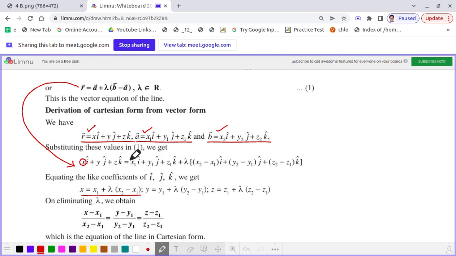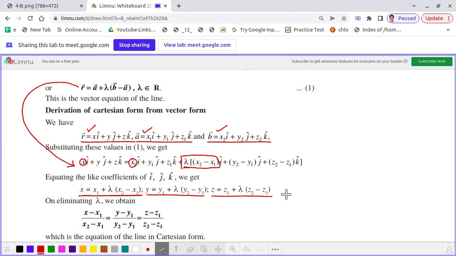It is x1 plus lambda into x2 minus x1. Correct? That's what we have written here, that x equal to x1 plus lambda into x2 minus x1. In a similar manner, we will get y equal to y1 plus lambda into y2 minus y1, and z equal to z1 plus lambda into z2 minus z1.